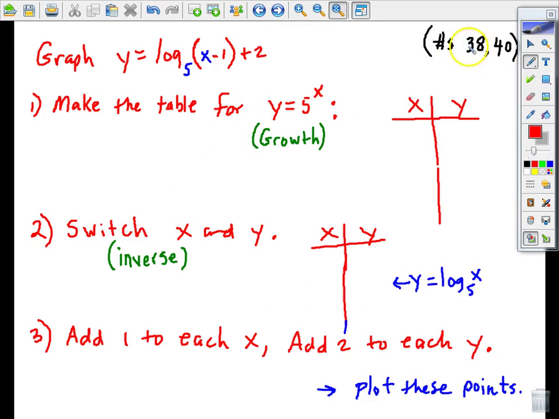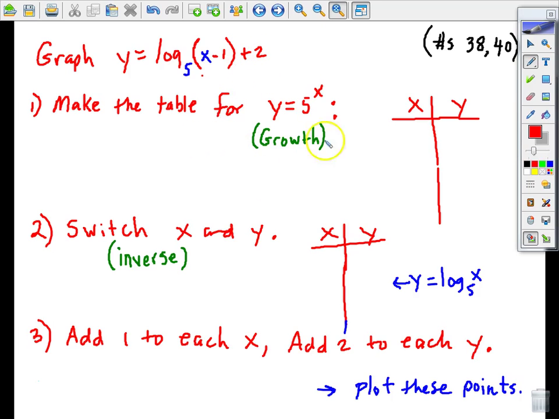All right, so what this relates to for your homework will be these two problems. Same idea, except this function represents a translation. Somebody tell me what the -1 in the parentheses being subtracted from x tells me about the shift of the parent function? It's going to be to the right one. Very good. He said we're going to shift the parent function right 1 according to this. And then what does the +2 tell me? Goes up 2.